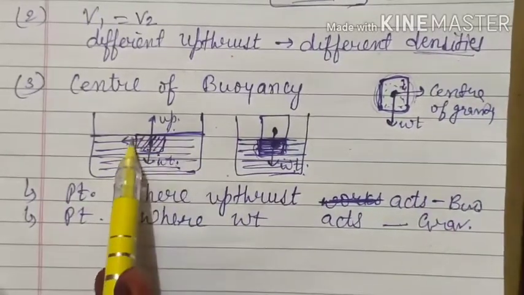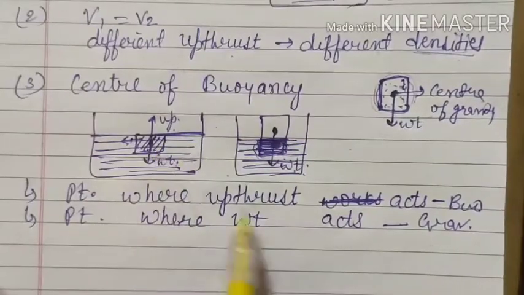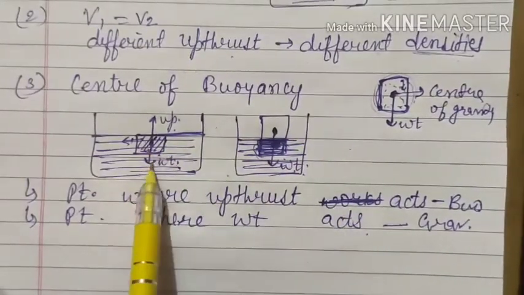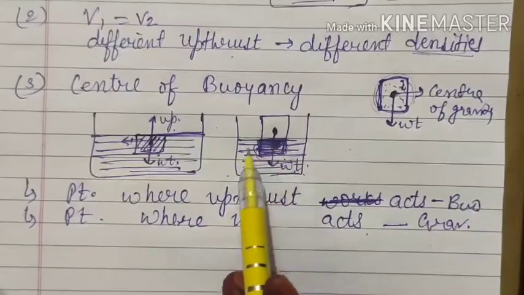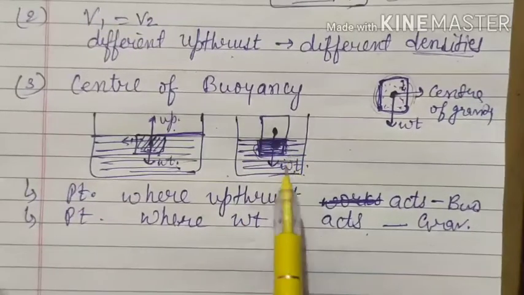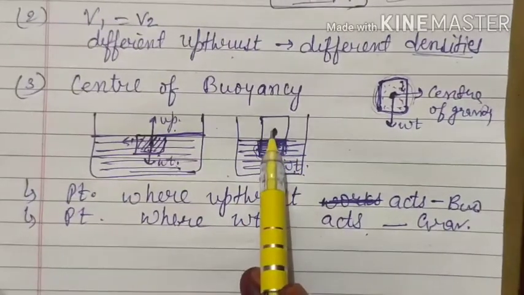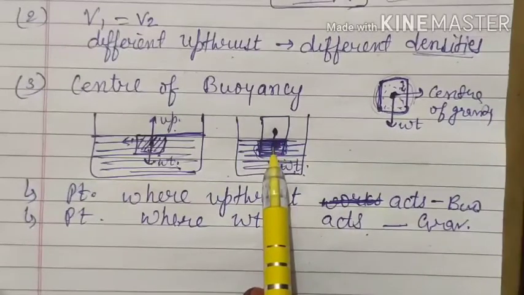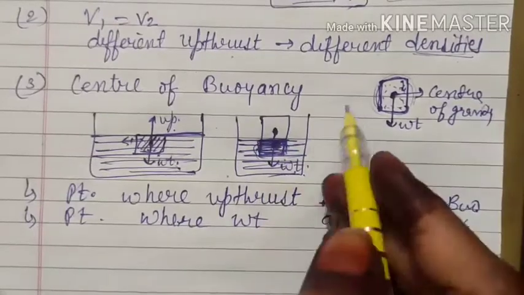Now if your object is completely inside the liquid, then your center of gravity can be the same as the center of buoyancy. But if it is partially inside the liquid, then the center of gravity can be different and the center of buoyancy can be different. Alright, next thing, why is it happening?